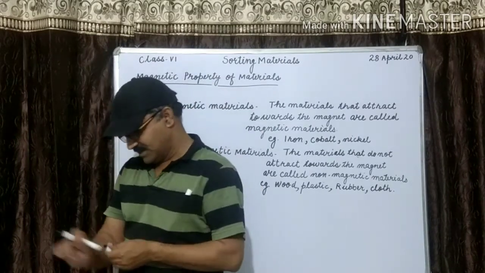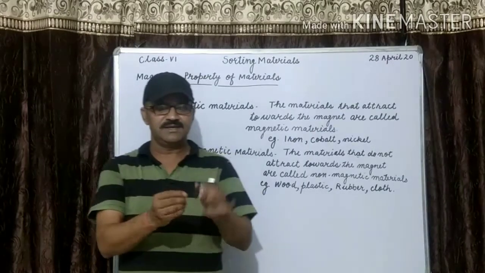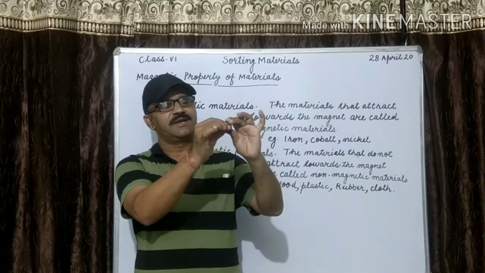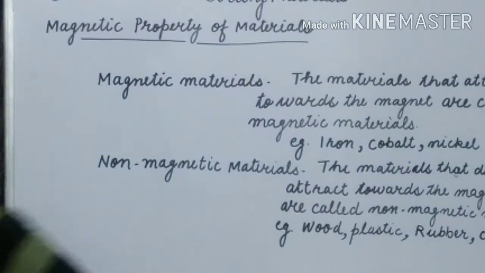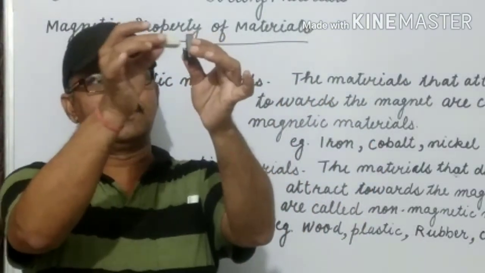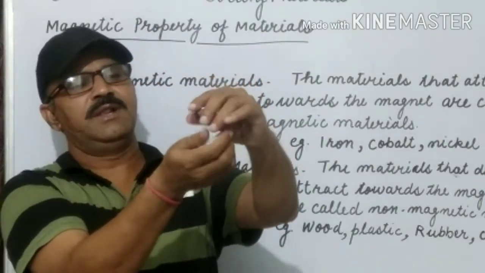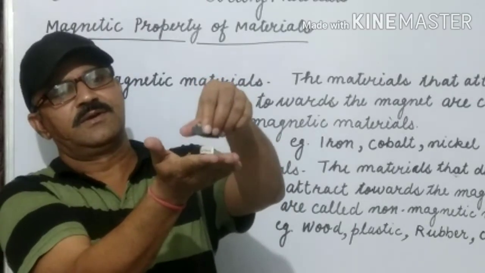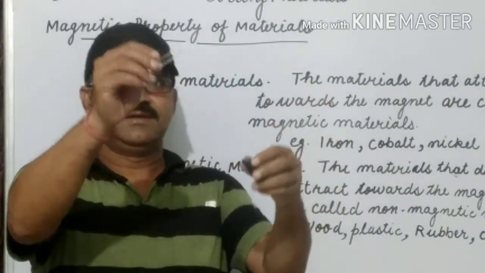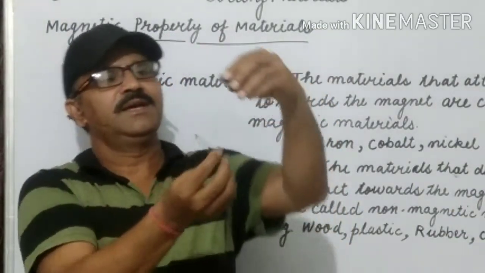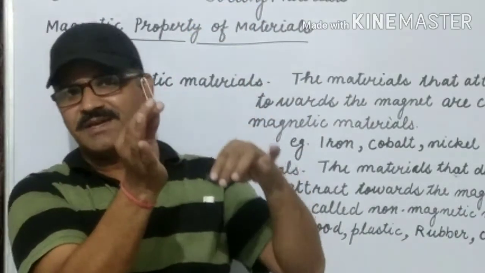Now we are performing an activity. I have this magnet, you can see. I am bringing this rubber. Will it attract or not? It will not attract. Okay, I am taking this safety pin. I think this is made of iron. Will it attract or not? Oh, it attracts. It is a magnetic material.